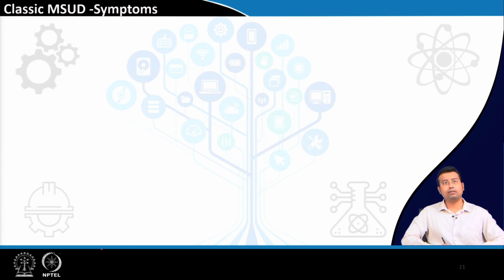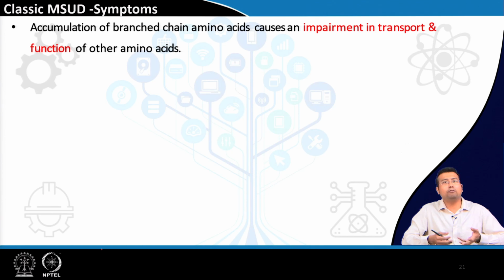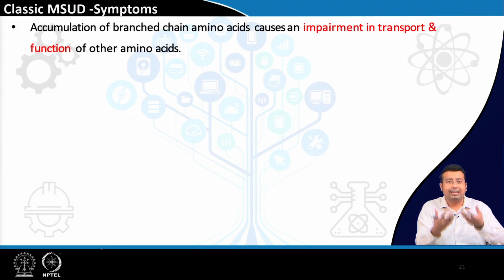So, what are the symptoms of classic maple syrup urine disease, also abbreviated as MSUD? Accumulation of branched chain amino acids. The symptoms are very common in any inborn error of amino acid metabolism. Whenever amino acids cannot be metabolized, they will accumulate, they will saturate the transporters, they will hamper brain development, and there will be mental retardation, intellectual disability, abnormal movement.